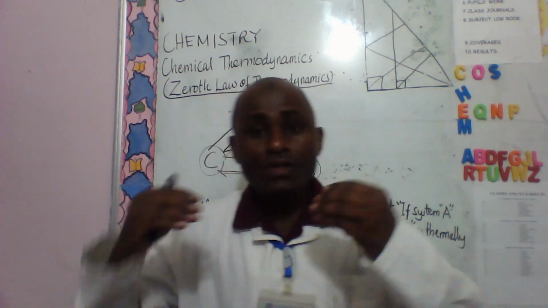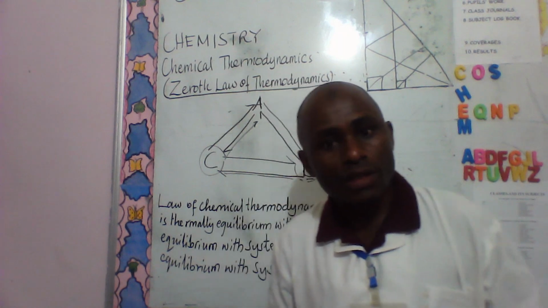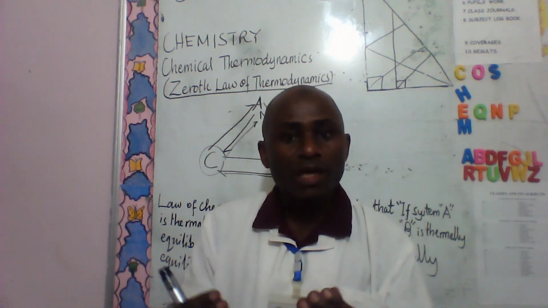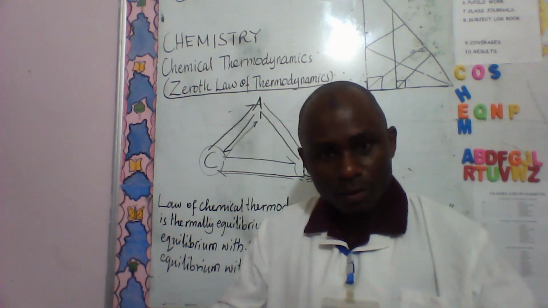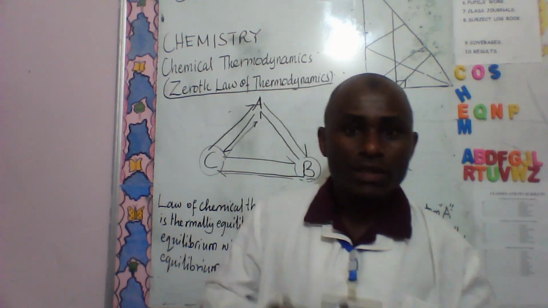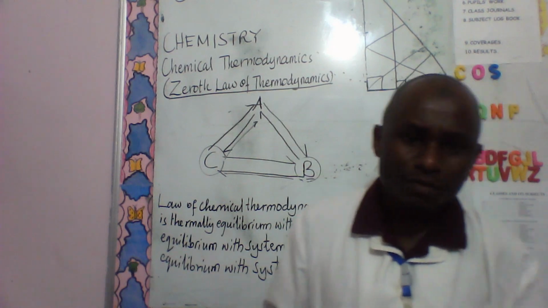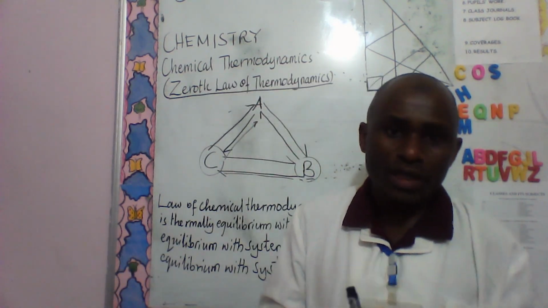So the Zeroth law of chemical thermodynamics says that if system A is in thermal equilibrium with system B, and system B is in thermal equilibrium with system C, then system C is in thermal equilibrium with system A. That is a very simple way to state the Zeroth law of chemical thermodynamics.